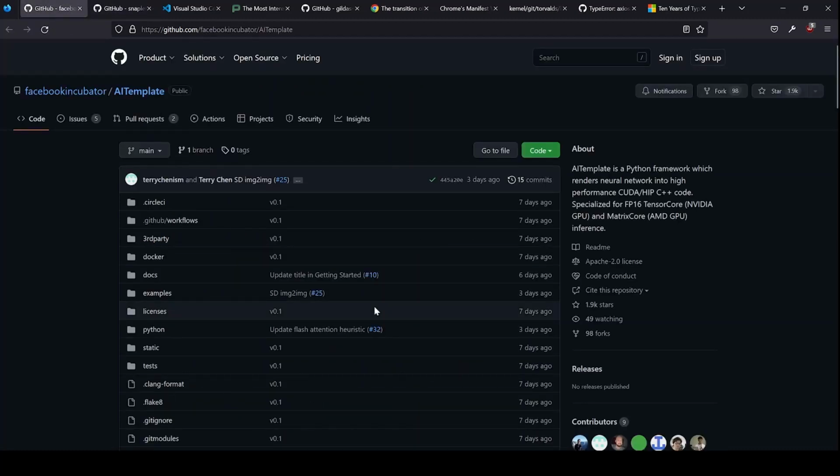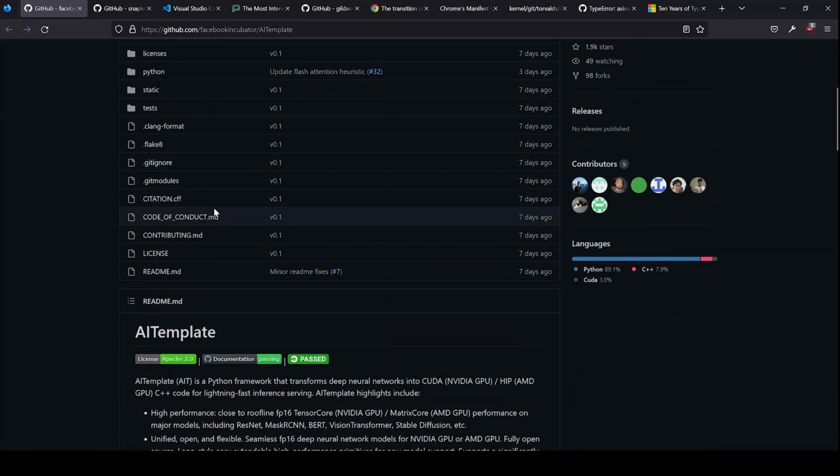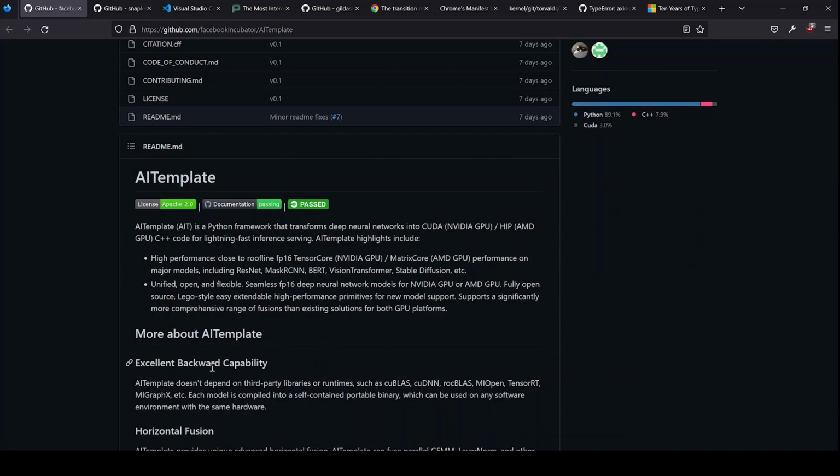Finally, Facebook's new library, AITemplate. It is a Python framework, just like TensorFlow. It will help with rendering neural networks. So please check this Facebook's new library, AITemplate. Sorry, it's not a library. Facebook's new Python framework, AITemplate, which will help you when you are working with neural networks. That's all for this week.